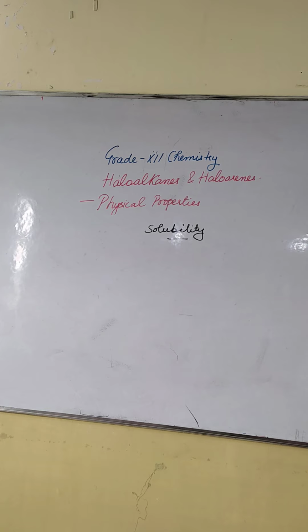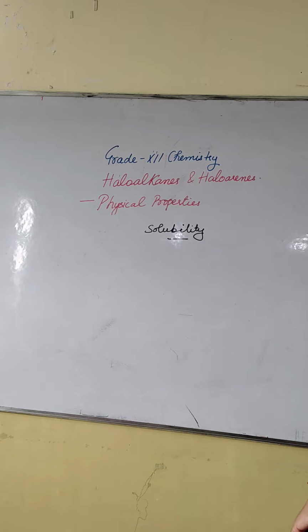For melting and boiling point, with the increase in branching, it decreases. With the increase in carbon chain, it increases. By the change in halogen, the boiling point also varies. That's all about physical properties.